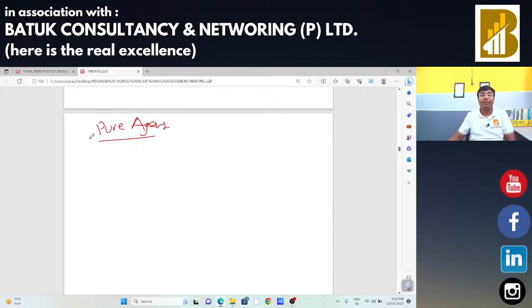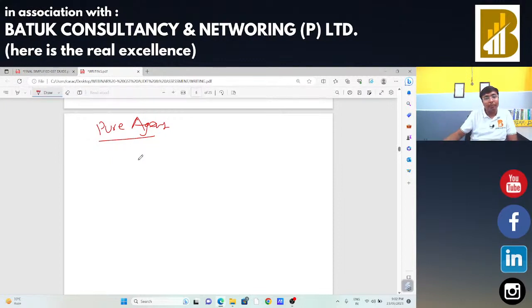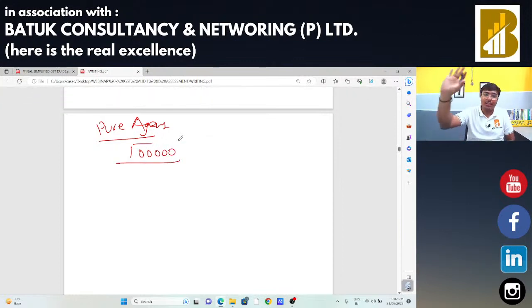Suppose Ashok ji gets his GST work done by me. Ashok ji has given me his GST work. Okay, and my fee per month is 1 lakh rupees. I am charging 1 lakh rupees per month for filing the GST returns and providing the GST consultancy.